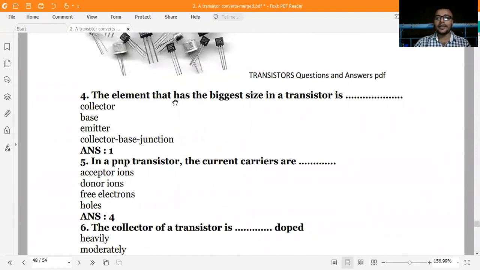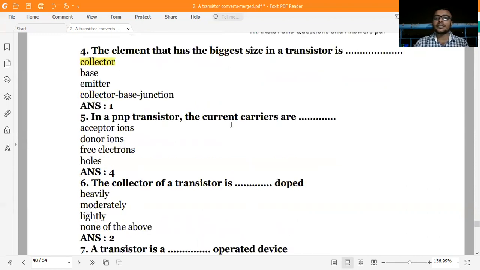The element that has the biggest size in the transistor. What is the biggest size? Yeah, the collector is the biggest region. The collector is moderately doped, and if you look at the size, the collector is the biggest, and the base is a smaller, thinner region, and the emitter is moderately sized.